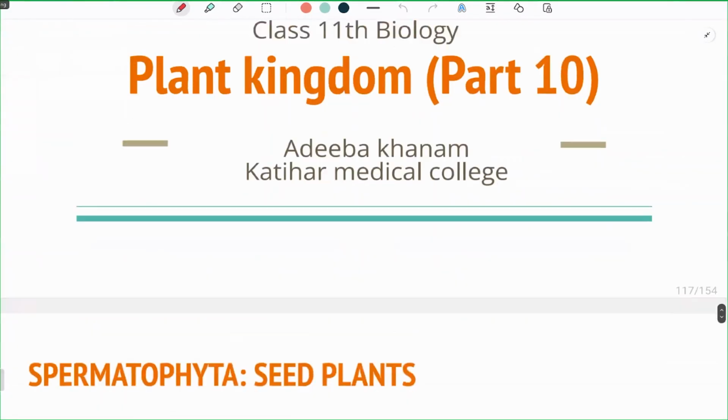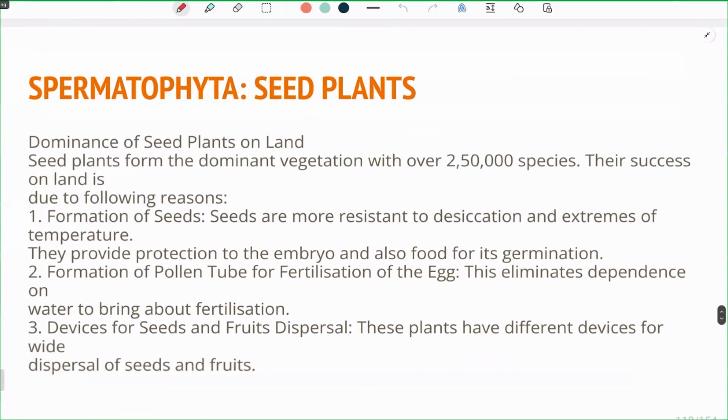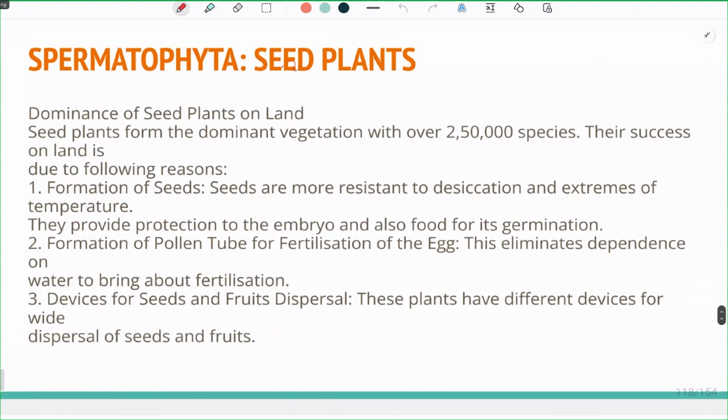We have already completed algae, bryophytes, and pteridophytes, and from this portion we will be doing spermatophyta, the seeded plants, angiosperms and gymnosperms. First we will go through gymnosperms and then the angiosperms. The spermatophyta, the seed plants, show dominance of seed plants on land. The seed plants form the dominant vegetation with over 2 lakh to 2 lakh 50,000 species.